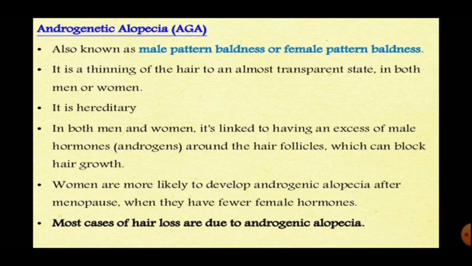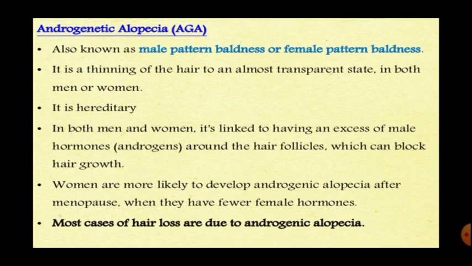In both men and women, it is linked to having excess male hormones around the hair follicles, which can block hair growth.